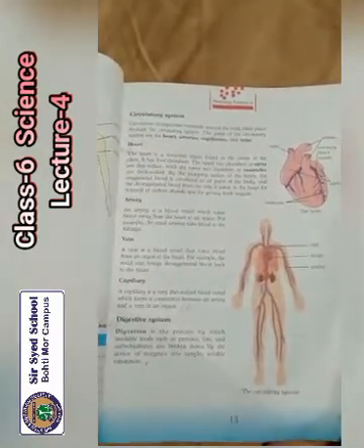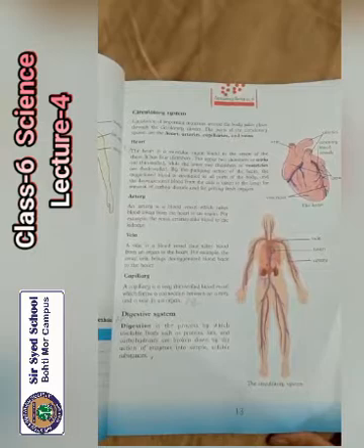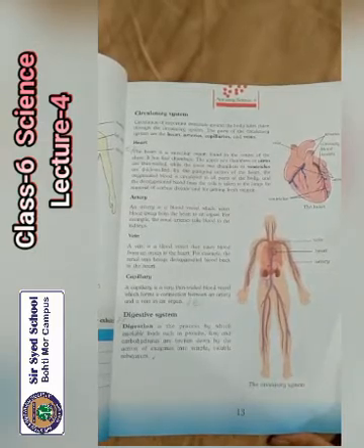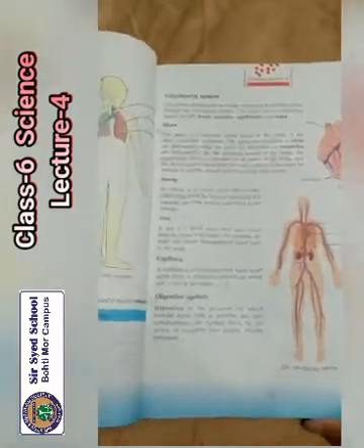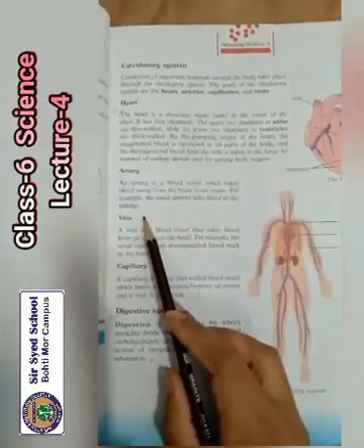Second one is the artery. An artery is a blood vessel which takes blood away from the heart to an organ. For example, the renal artery takes blood to the kidneys.